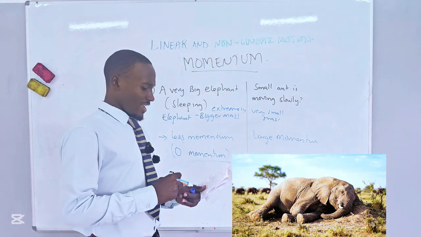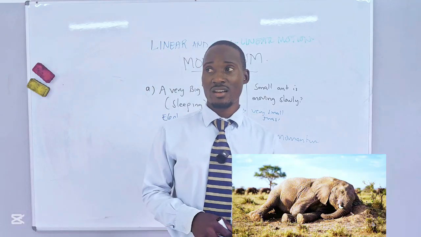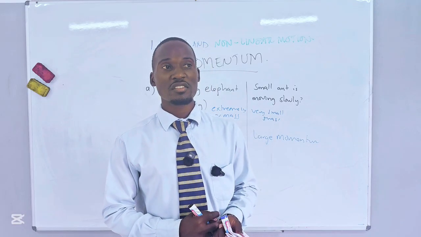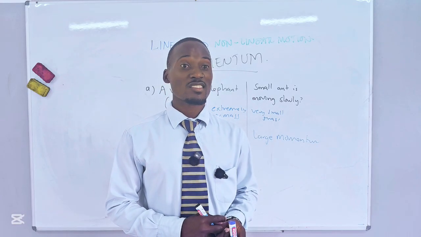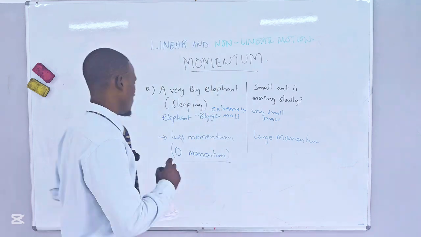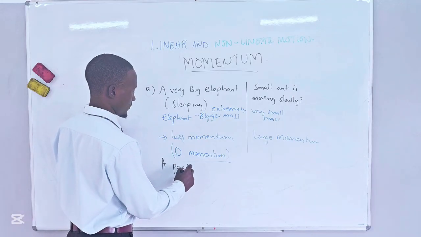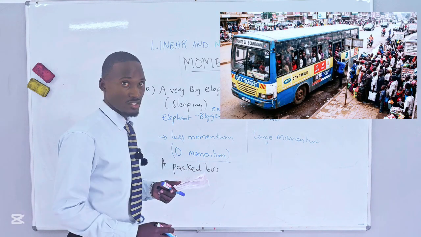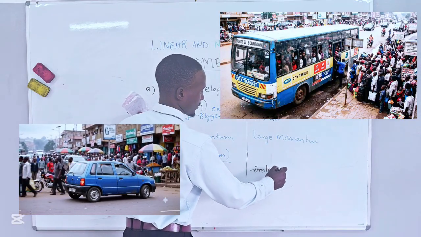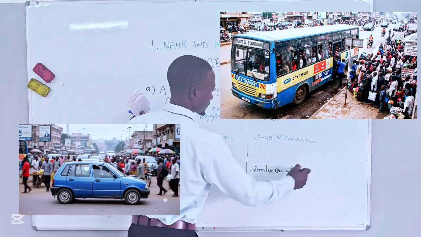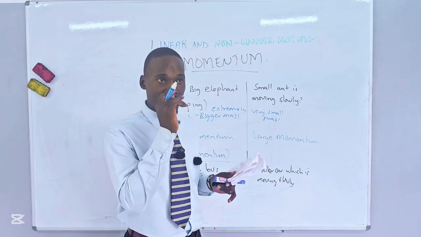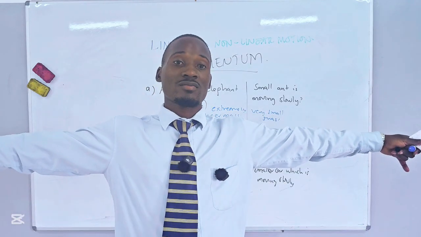So, we have already seen that a sleeping elephant has a zero momentum, less than a walking ant. How about if a bus is packed, a packed bus which is in parking, and a smaller car which is moving slowly? Did you know that a smaller car moving slowly has a bigger momentum than a packed bus?